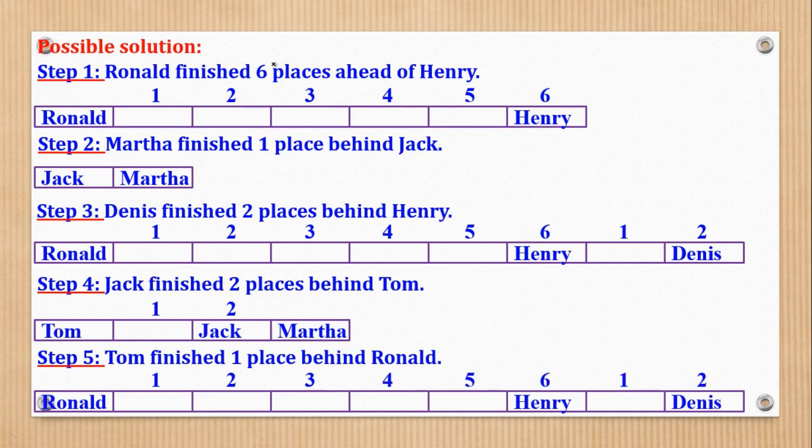So that is what we have so far in step 3. Then we shall come and put Tom, Jack, and Martha. Tom is here, Jack is here, and Martha is there. So these are already 1, 2, 3, 4, 5, 6. Those are the 6 names which we are given. Now we have arranged them. Then we shall go to the next statement.